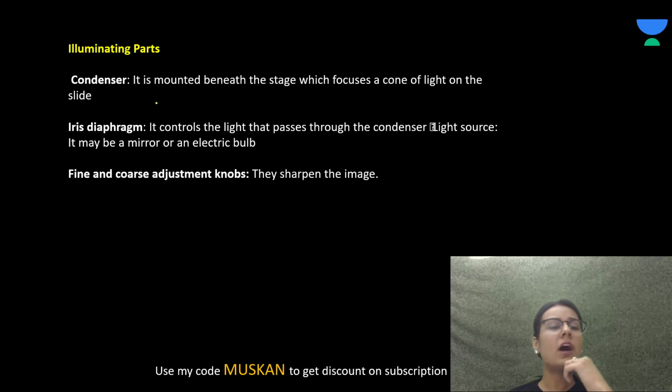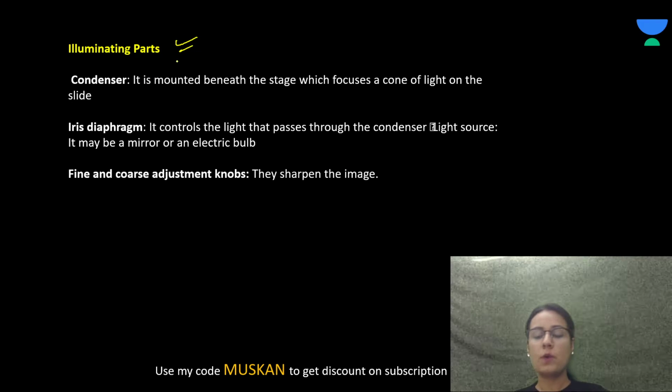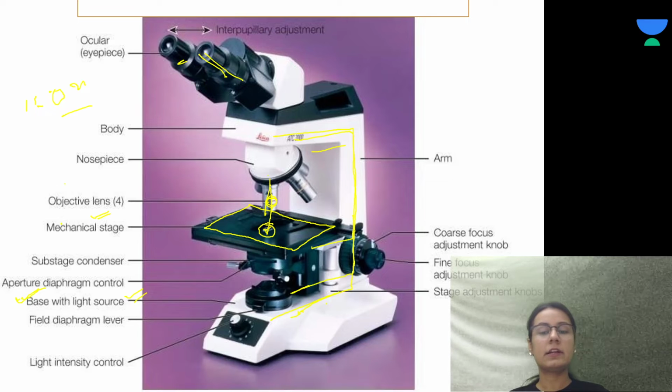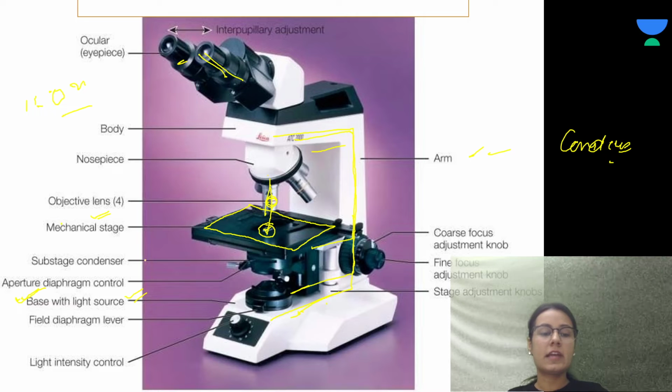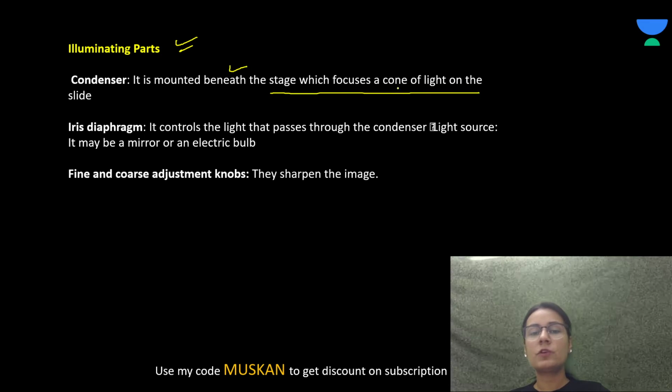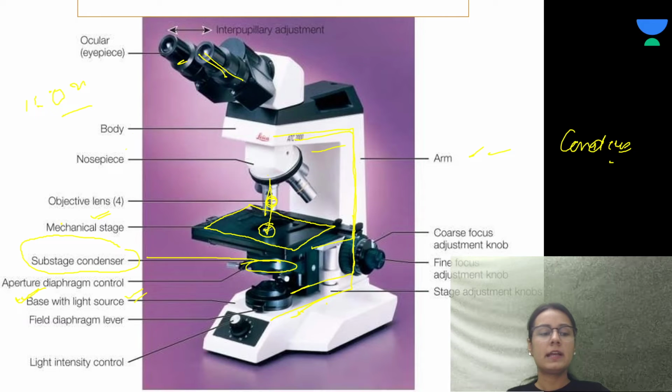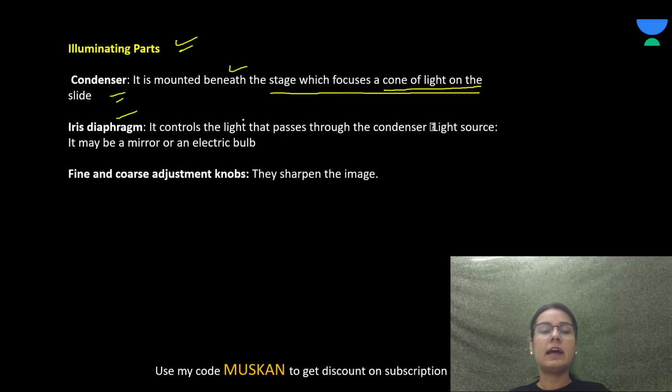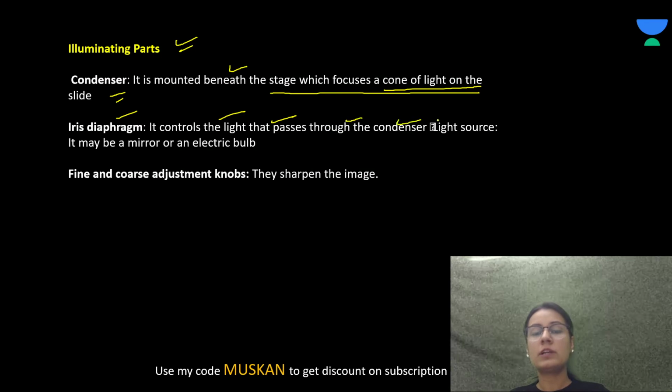Now coming to the illuminating part, one is the condenser, that we are using. Here you can see the sub-stage condenser. It is mounted beneath the stage and focuses a cone of light on the slide. Next is the iris diaphragm, the aperture diaphragm control, and it controls the light that passes through the condenser.